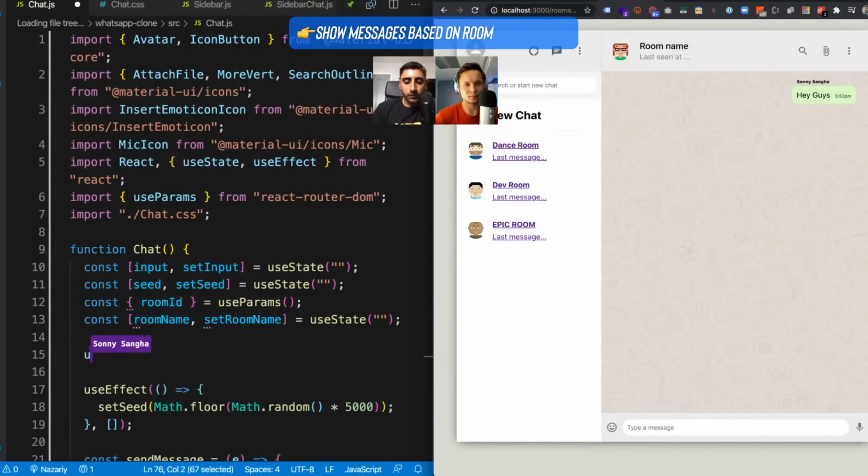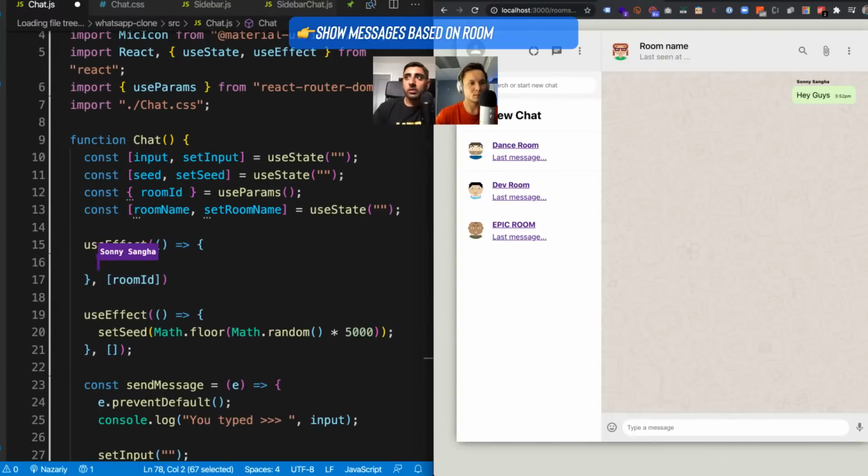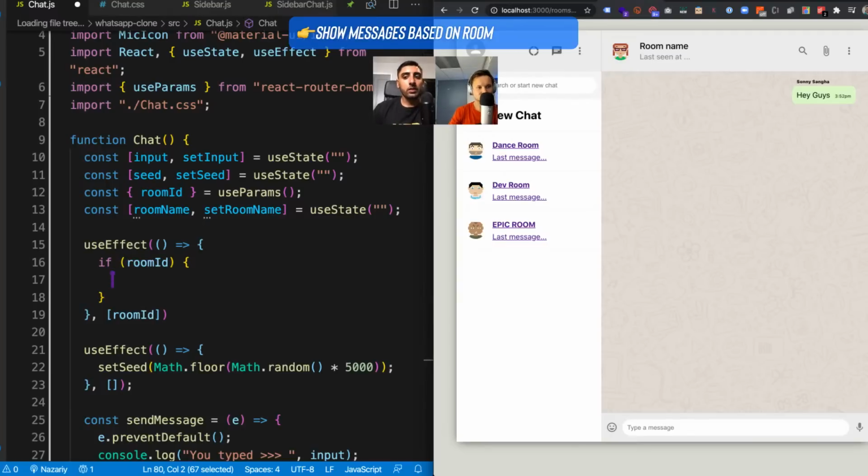So you can have more than one use effect. I'm going to create another one called use effect, and this one is essentially going to fire off, and for now it's going to be dependent on the room ID. The room ID is a dependency because any time you use a variable inside of this block, you have to include it in here. So basically, every time the room ID changes, we're going to run some functions, which in this case will simply get new messages for that room ID. Exactly. And now we say, if there is a room ID, so we want to protect ourselves, then what we want to do is